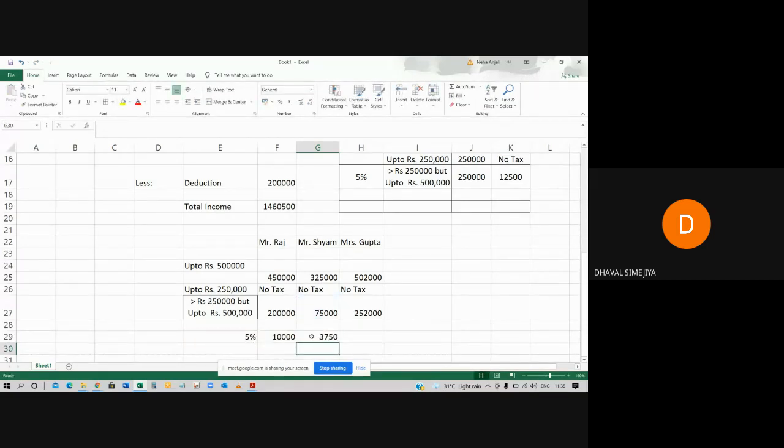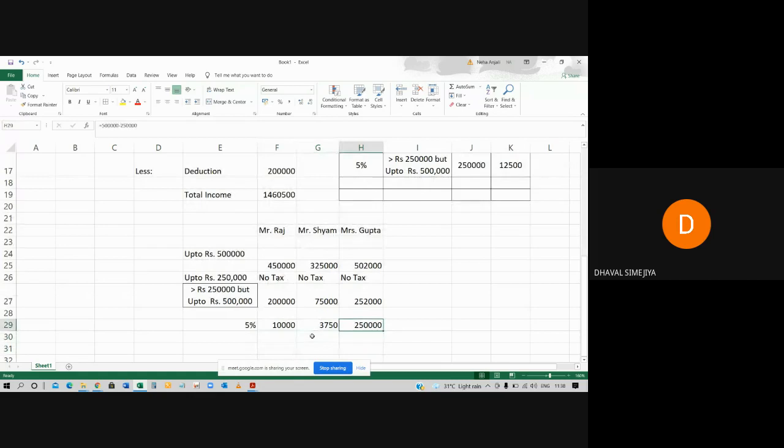So here it will be 3,750, here it is 10,000, and here it is 5 lakh minus 2 lakh 50,000 rupees. 2 lakh 50,000 exact. Sorry, multiply by 5%. That I forgot. Done.